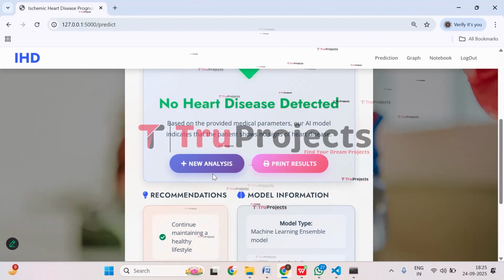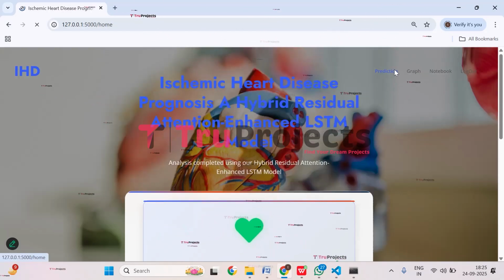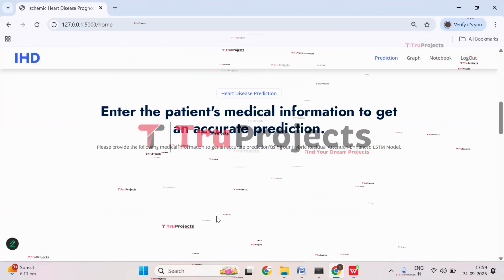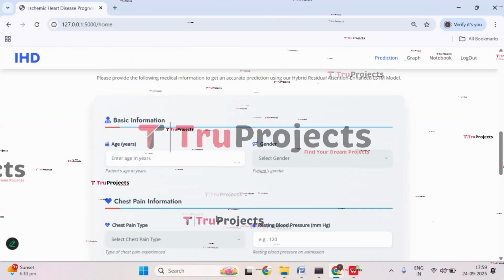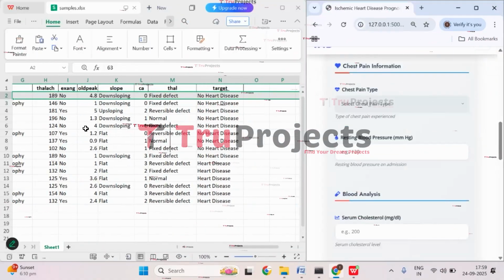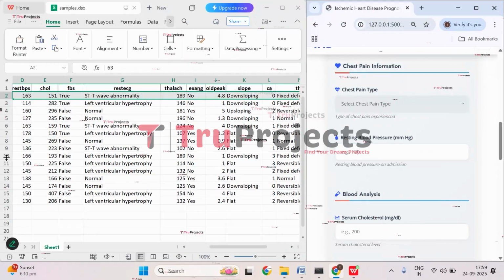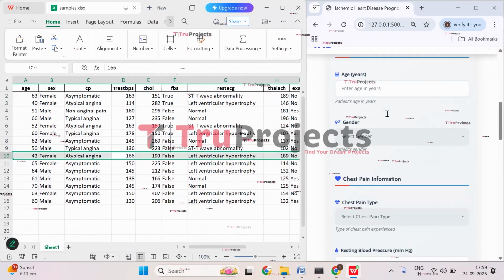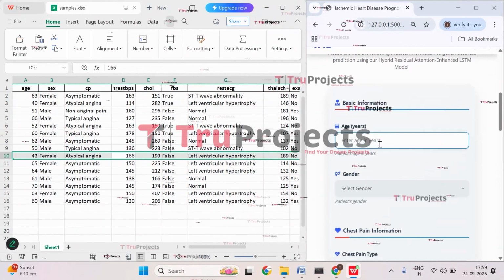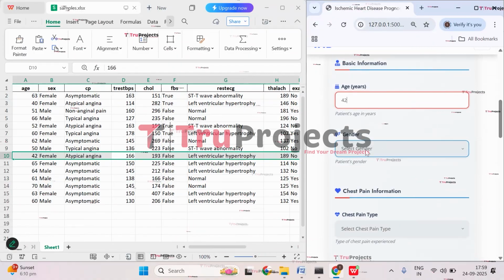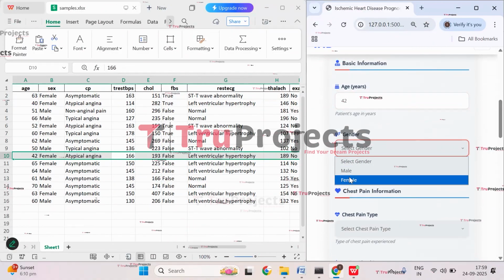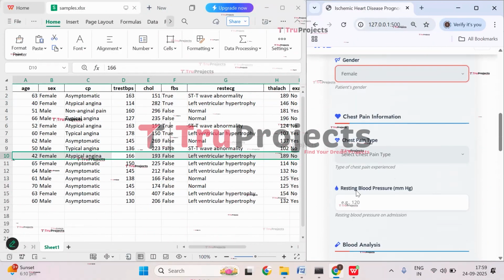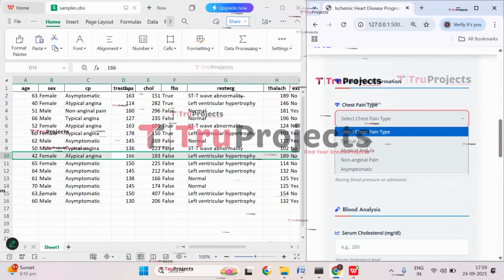Now let's do another prediction. So click on prediction. And here, let's start filling the details. Let's try with this case. Here, age is 42, gender is female, and chest pain type is atypical angina.